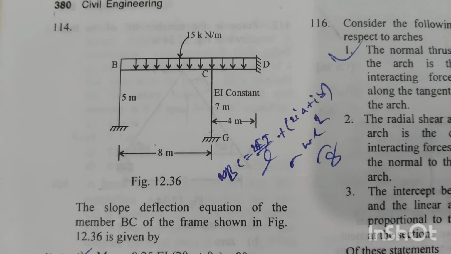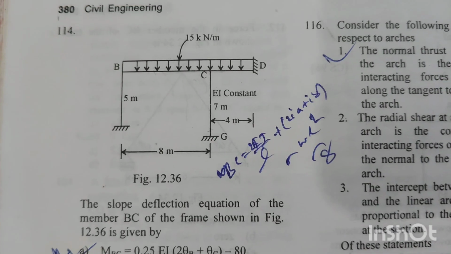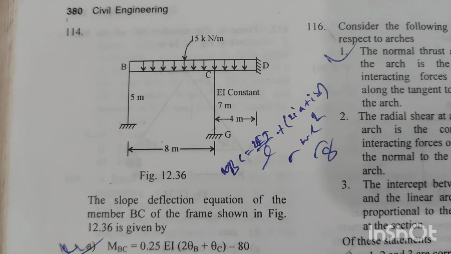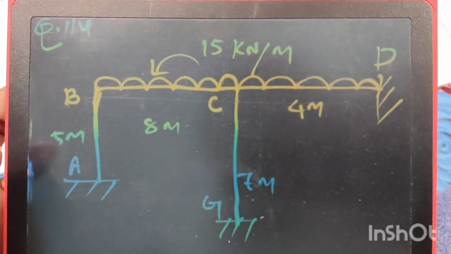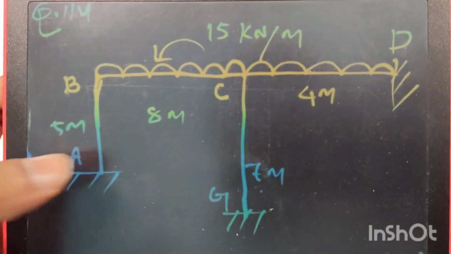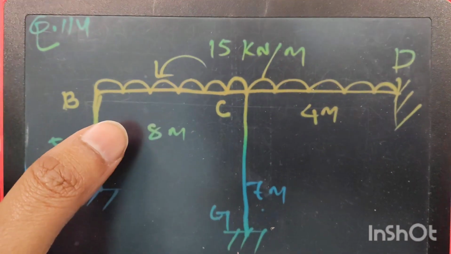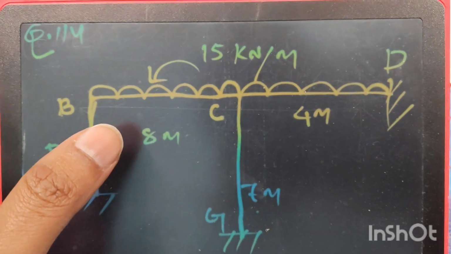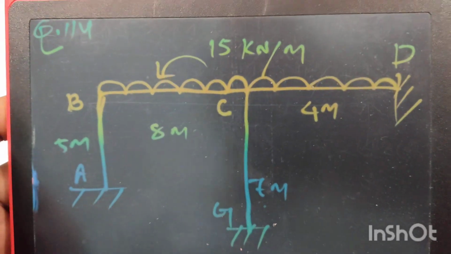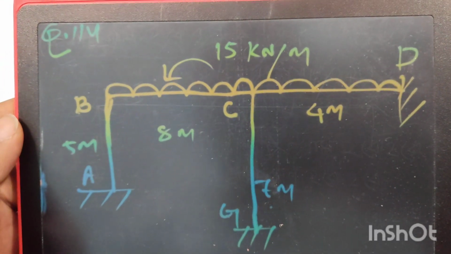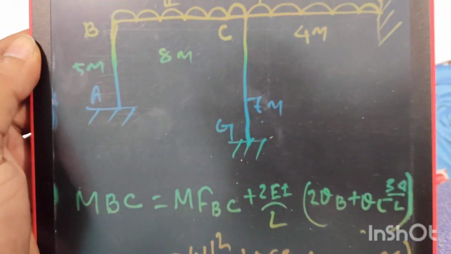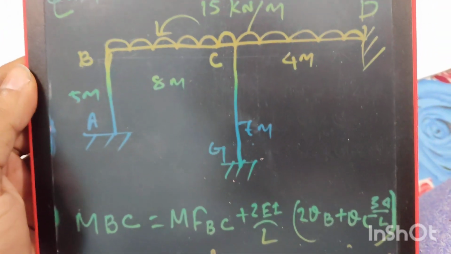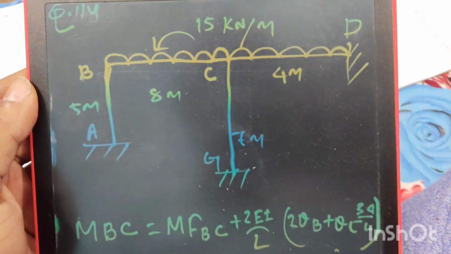Question number 114. The slope deflection equation of the member BC of the frame shown in figure 12.36 is given by. We have to generate the slope deflection equation for the member BC subjected to a loading of 15 kN per meter. So slope deflection equation for the member BC will be MBC is equal to fixed end moment at end B.